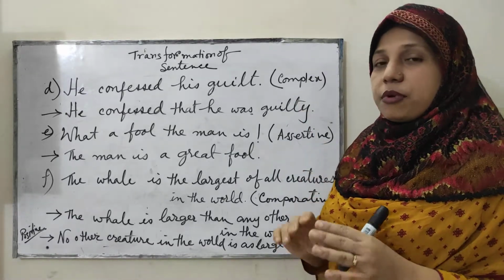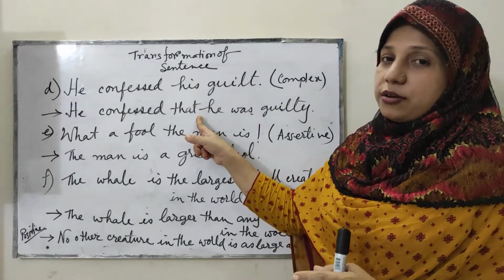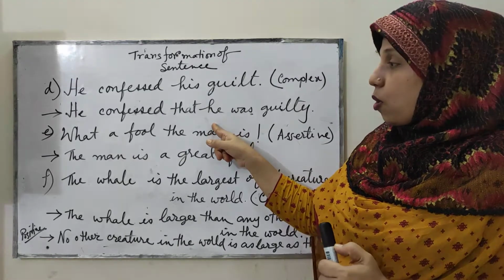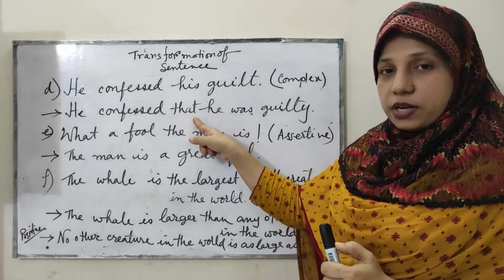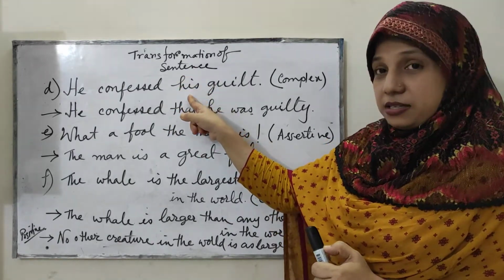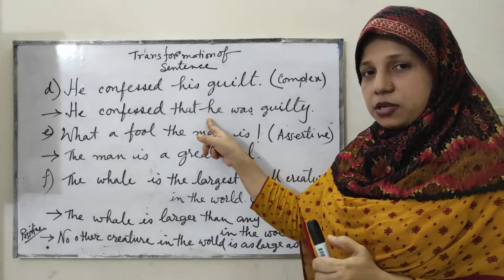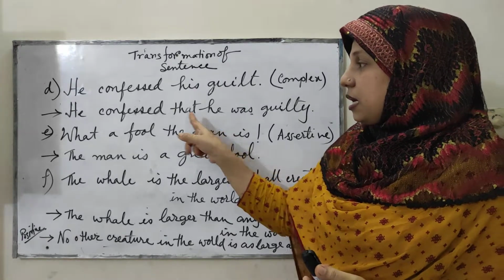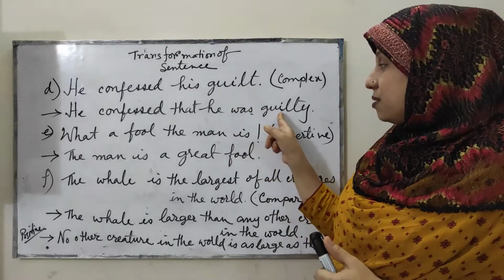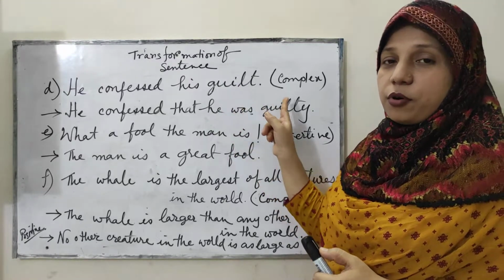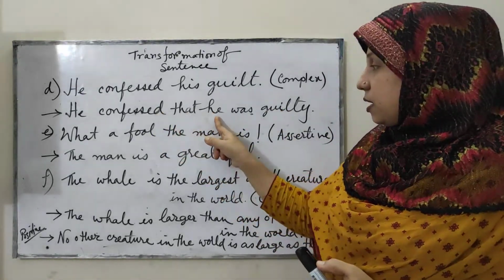That means you have to make two clauses here, joined by a conjunction. In these cases, what we do: He confessed, then we add this conjunction, and from this word his, we have to make a subject. So definitely it will be he. He confessed that he, then the was form of be verb, plus from this noun you have to form an adjective, that is guilty. He confessed that he was guilty.